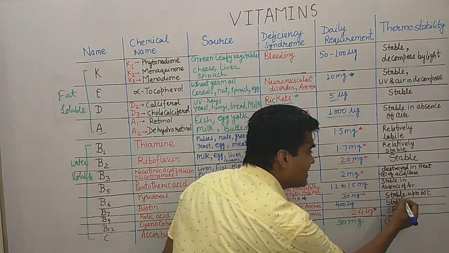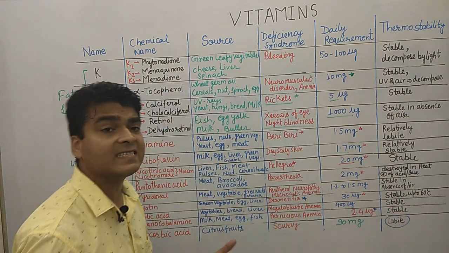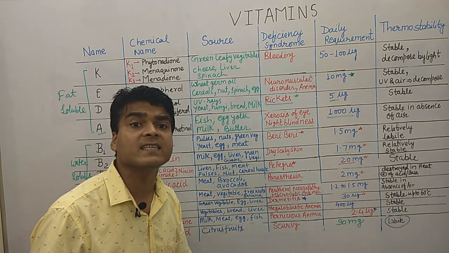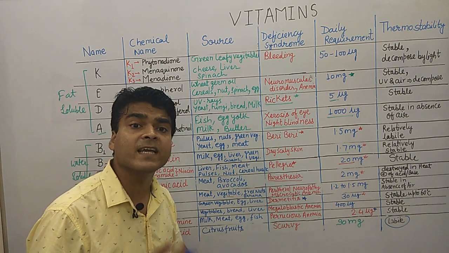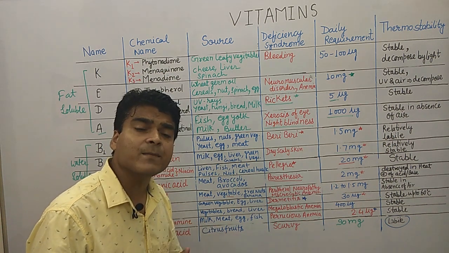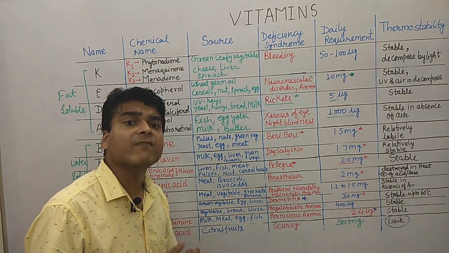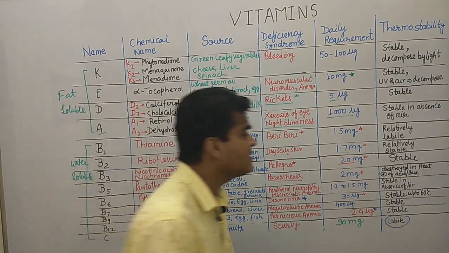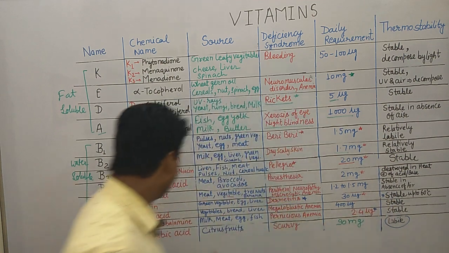Okay, and it is stable up to 60 degrees centigrade. So remember this, if we increase the temperature above 60, then it is unstable in heat, and if the temperature remains below 60 degrees Celsius, then it is stable. Okay, so that is an important point.